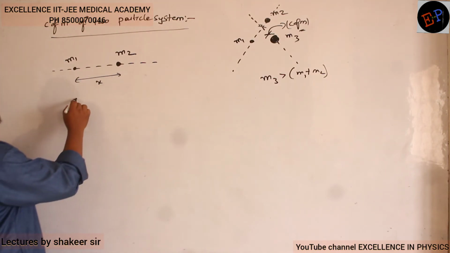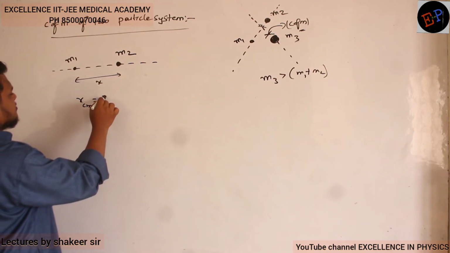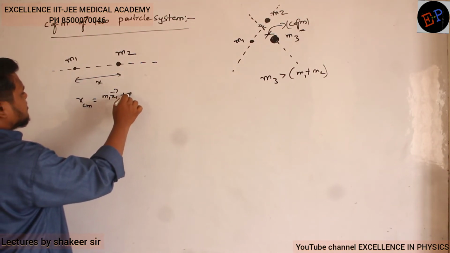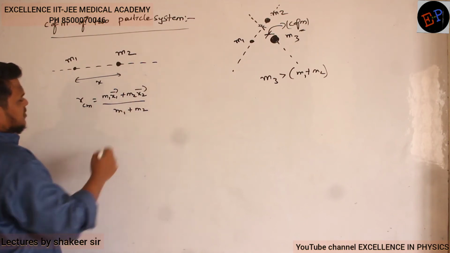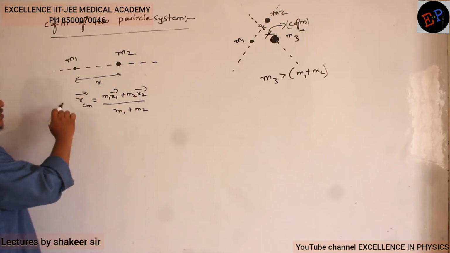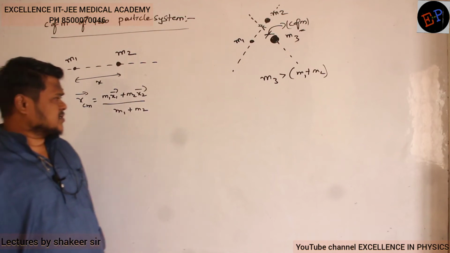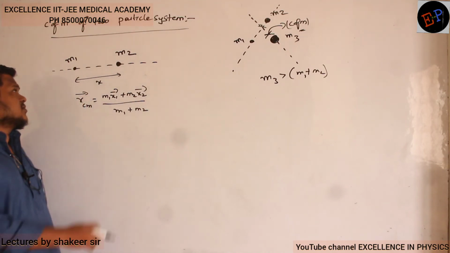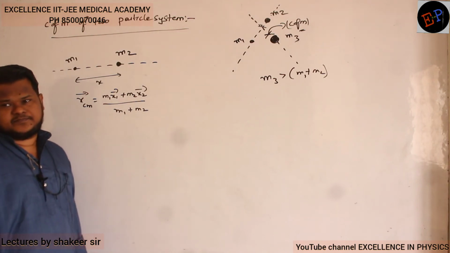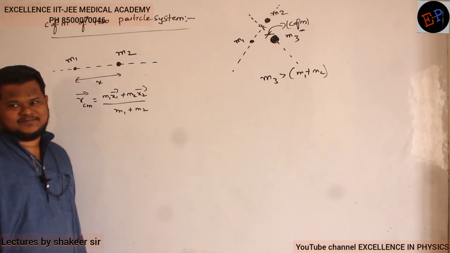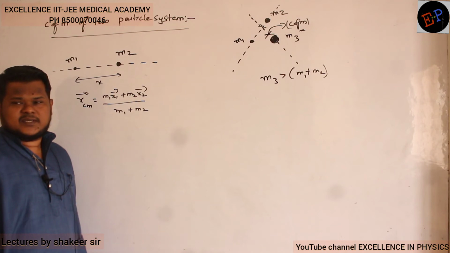So therefore I will write x center of mass is equal to (m1 x1 plus m2 x2) divided by (m1 plus m2). Clear? So that is x center of mass. Now can you say what is x1, what is x2? The m1 and m2 values are m1 and m2 only. x1 is how much, x2 is how much? Can you say?